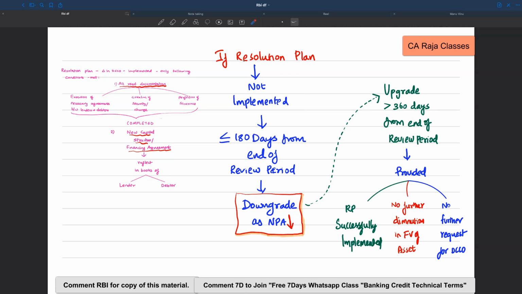What will happen if the resolution plan is not implemented within 180 days from the end of review period? Then in those cases, that account will be downgraded as NPA. So if they have to be upgraded, then that can happen. That is, upgrade can happen after 360 days from the end of the review period. But the condition is the resolution plan has to be successfully implemented. There should not be any further diminution in the fair value of the asset, and there should be no further request for extension of DCCO.